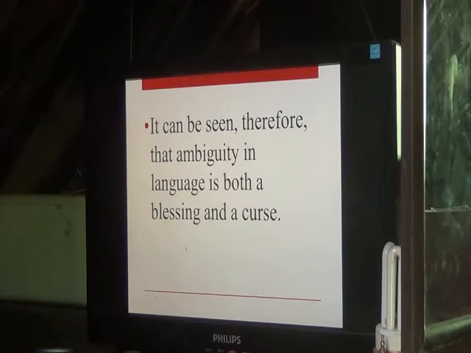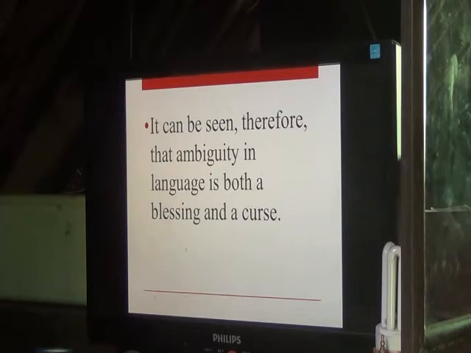We consider it a blessing because if we try to figure out the meaning of the words, in that way we learn, and of course we apply our mind in using specific rules or standards or details, so that we follow a specific detail, a specific rule. But of course, it is also a curse because we have a hard time.